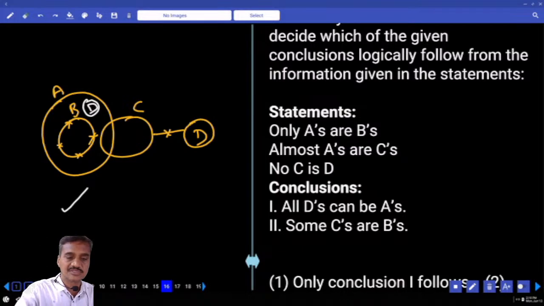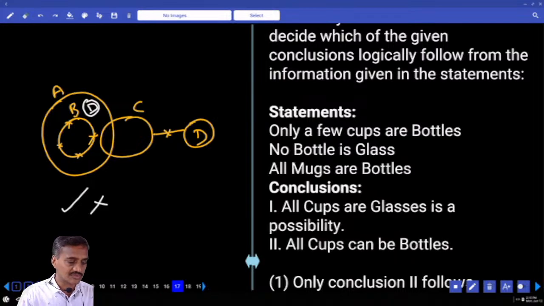Some C's are B's, it is not at all possible. Hence what is your answer? Only 1, that is choice 1, question number 16.